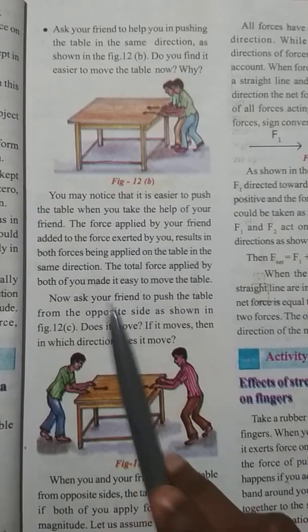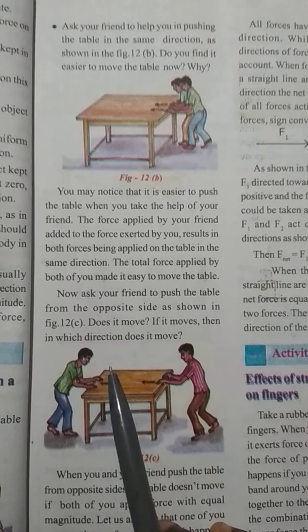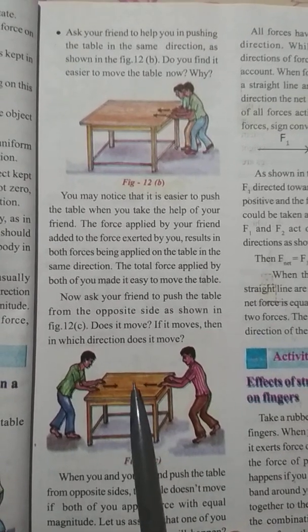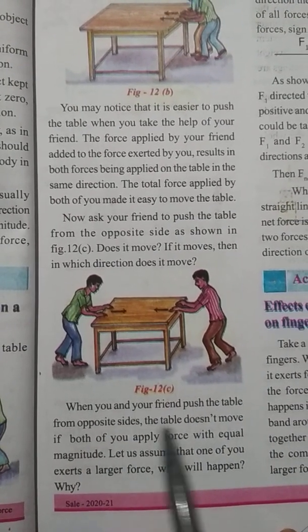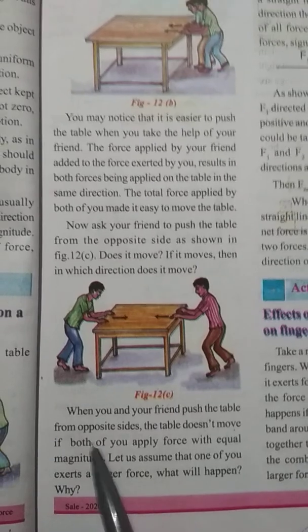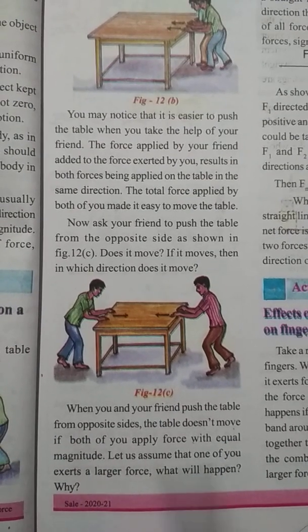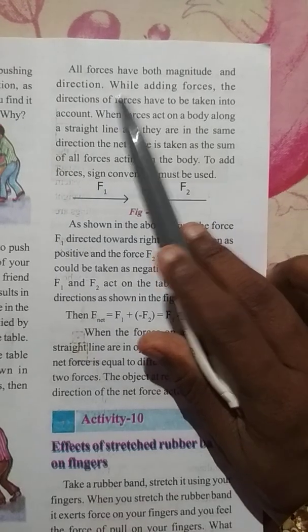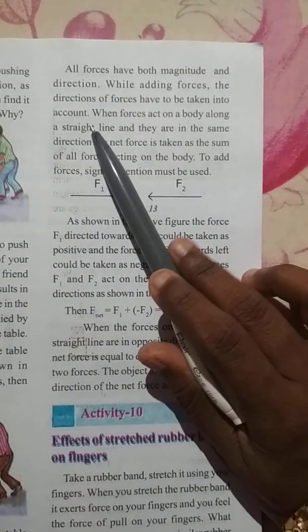Now ask your friend to push the table from the opposite side. Your friend is pushing from here, you are pushing from here. Does the table move? No. When you and your friend push the table from opposite sides with equal magnitude, the table doesn't move. Let us assume that one of you exerts a larger force. What will happen? Why? All forces have both magnitude and direction. While adding forces, the direction of forces has to be taken into account.